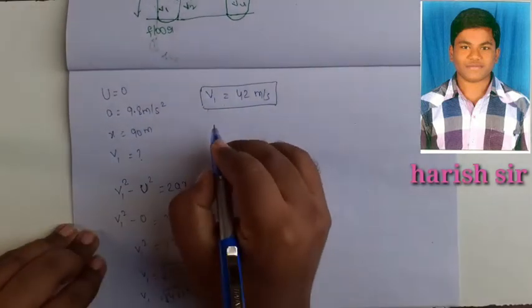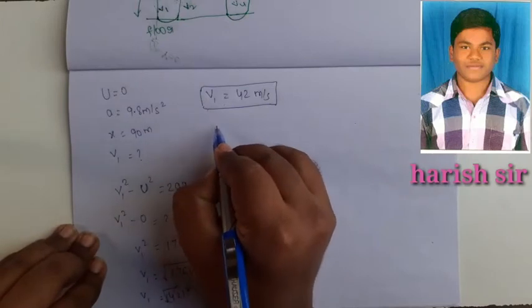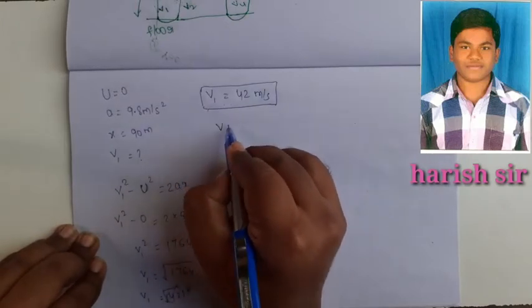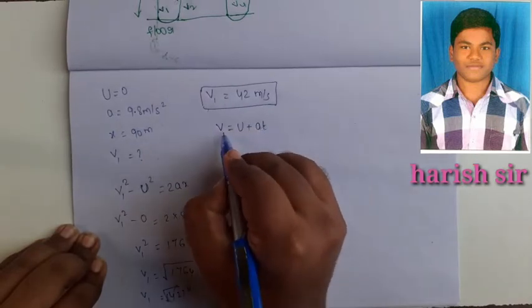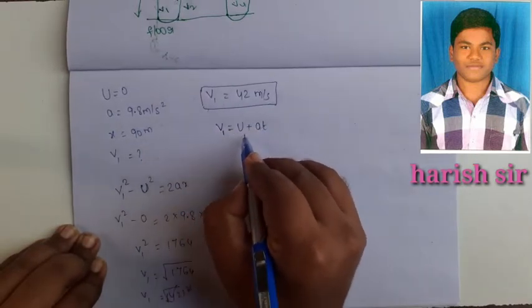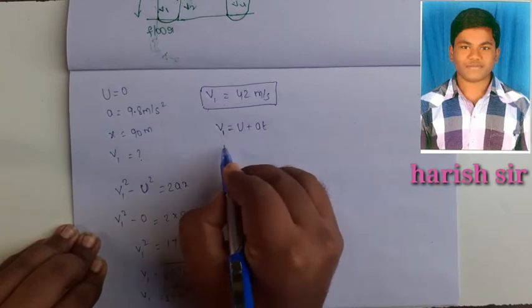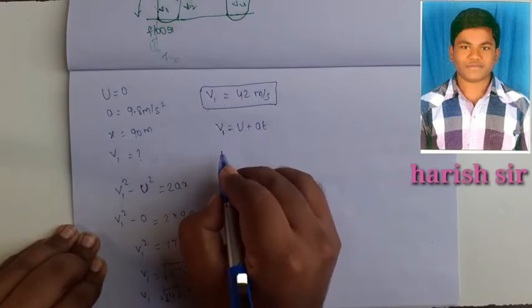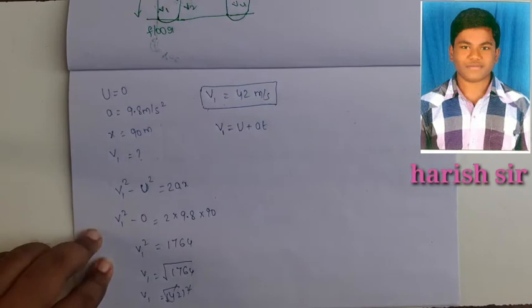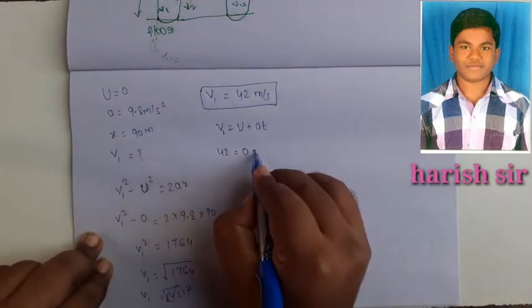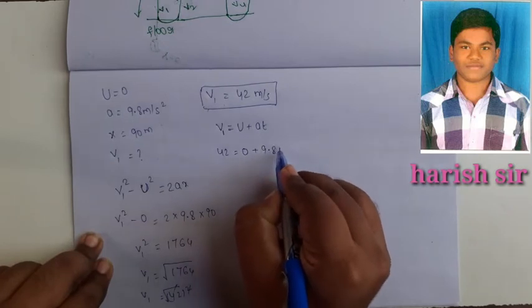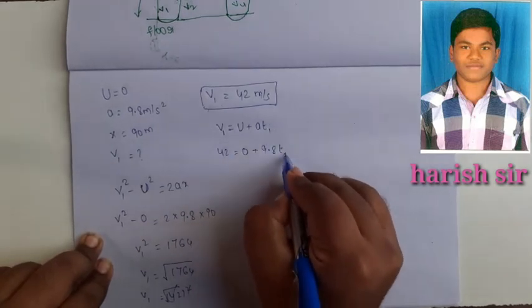Now find the time value. Which equation of motion is suitable? v equal to u plus at. Here final velocity v1 equals u plus at. What is the v1 value? 42 equal to initial velocity 0 plus 9.8 into t1, here time is t1.